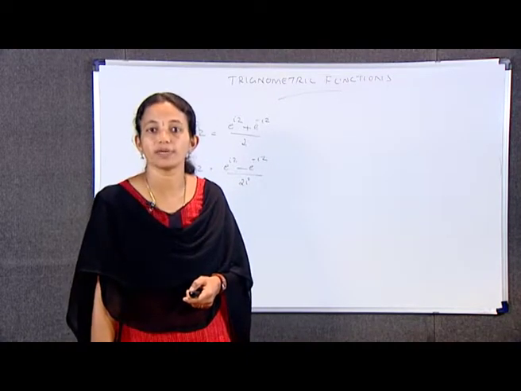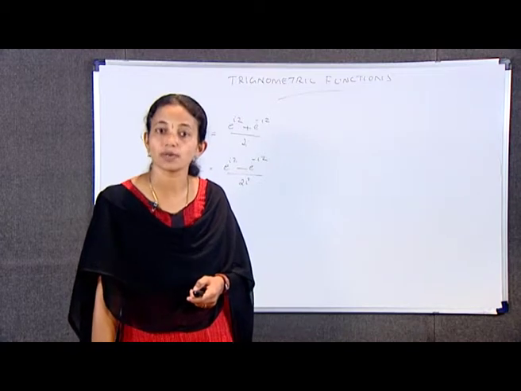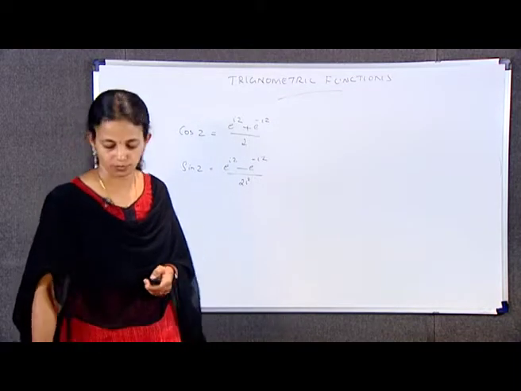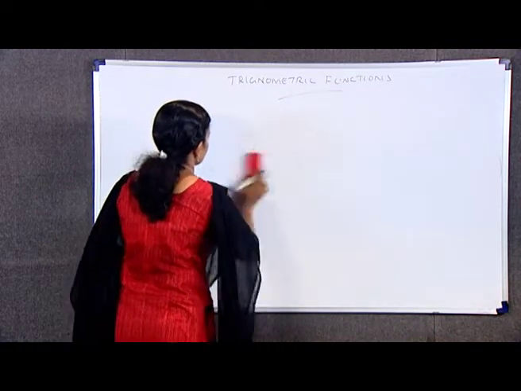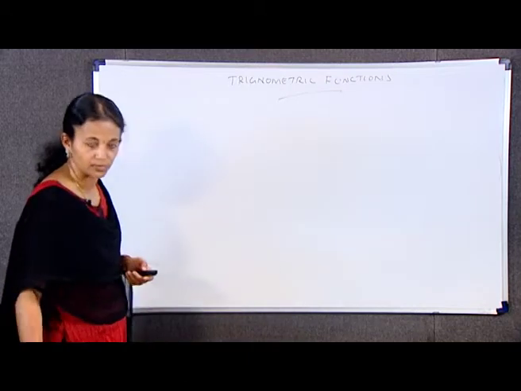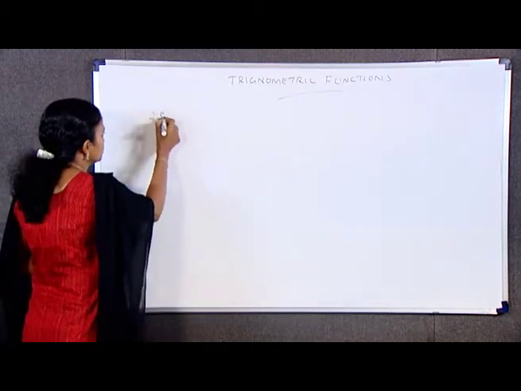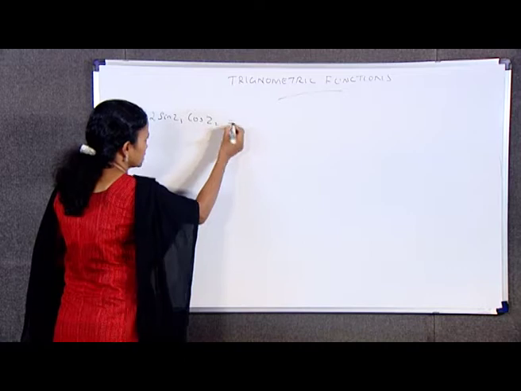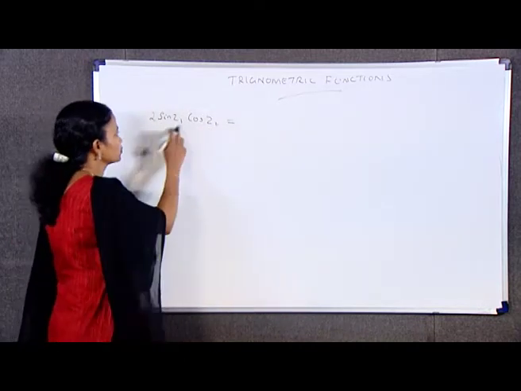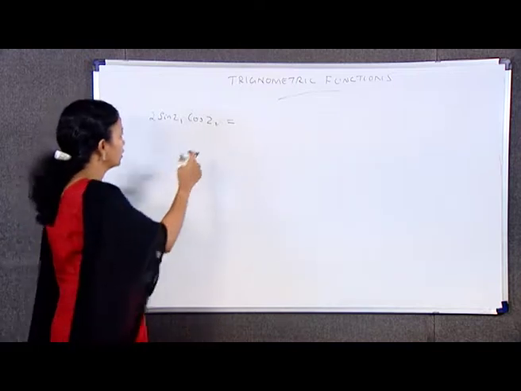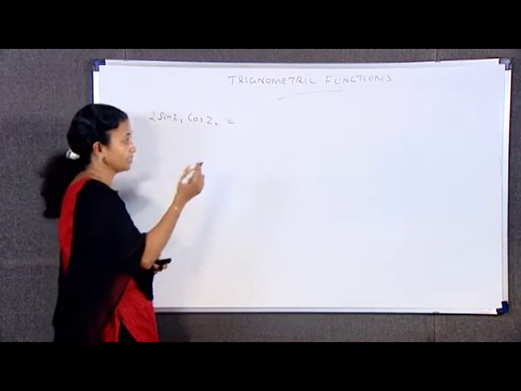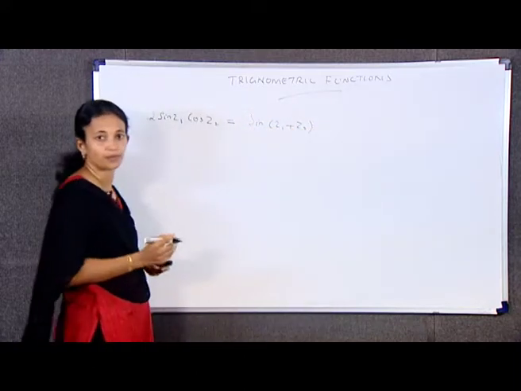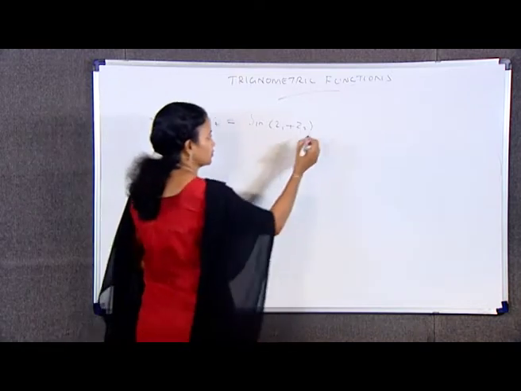First we have to prove the trigonometric identity 2 sin z1 cos z2 is equal to sin(z1 plus z2) plus sin(z1 minus z2).